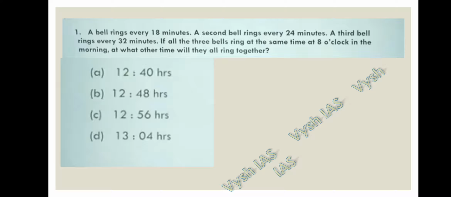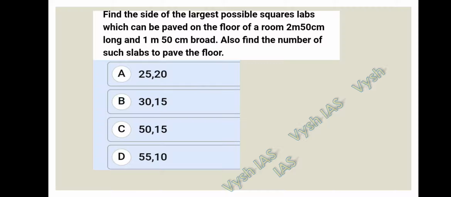If any type of questions like this comes, you have to find the LCM. Find the side of the largest possible square slabs which can be paved on the floor of a room 2 meters 50 centimeters long and 1 meter 50 centimeters broad. Also find the number of such slabs to pave the floor.